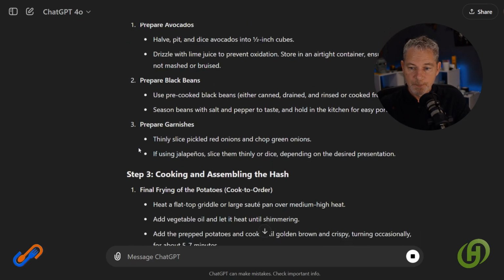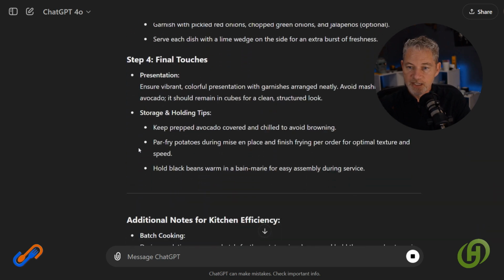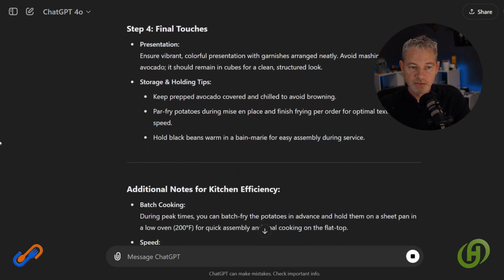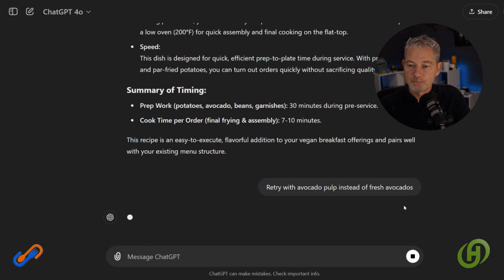That's great. Let's take it all the way down to the end. Final touches, presentation. Okay, I like what I see so far. I want my prep cooks to be using avocado pulp and not whole avocados. It's going to streamline the prep and cooking process.